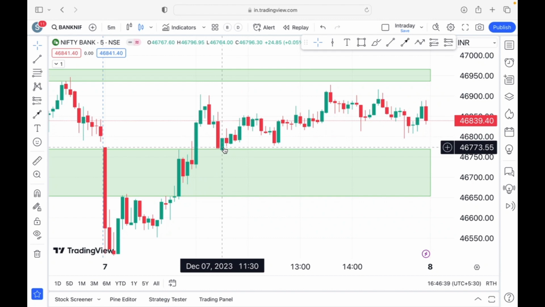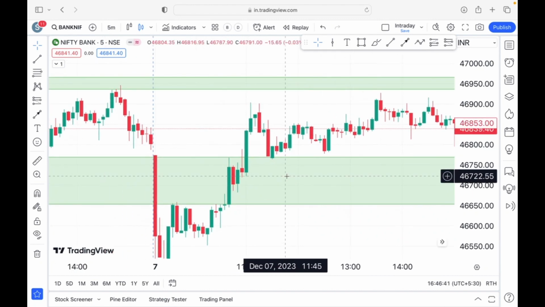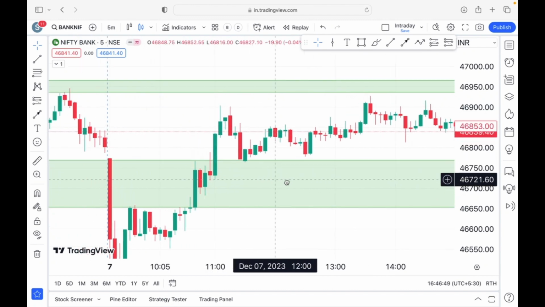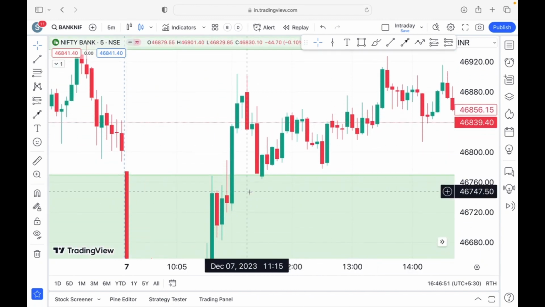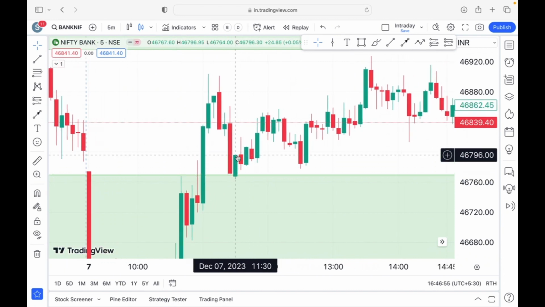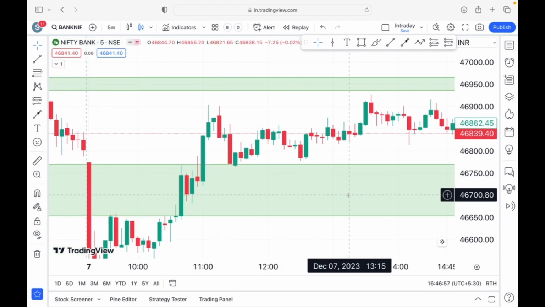Okay, so the 11:30 candle is giving us a hint that the Bank Nifty may see some bullish momentum, because this is a harami pattern. Sorry, this is a piercing pattern, a variant of the piercing pattern, which is coming at a very important location. And here we have a target level. See,